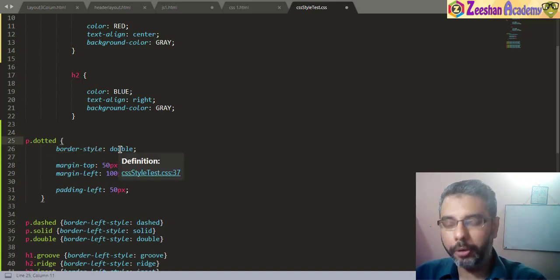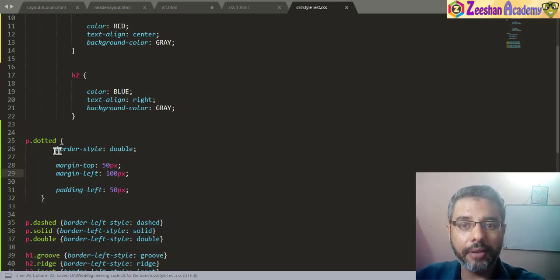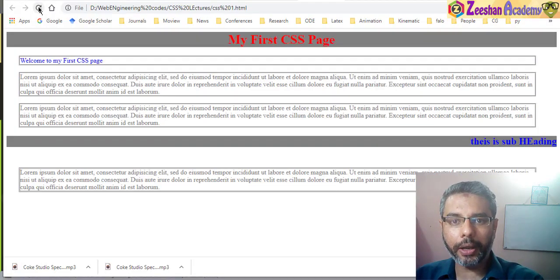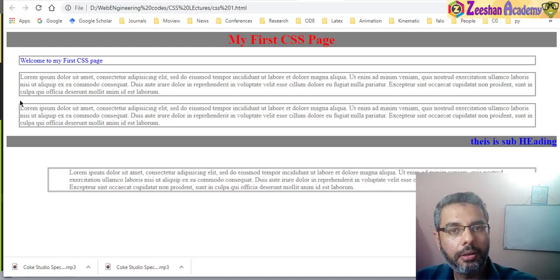So we have a border available. Now keep an eye on the border and margin and the padding. These three features should hopefully allow us to explain things better. So if I go back into my code and hit refresh, now see what happened. These paragraphs have 50% margin.